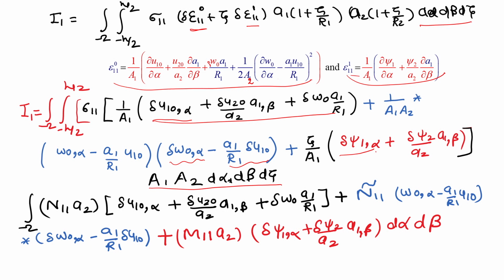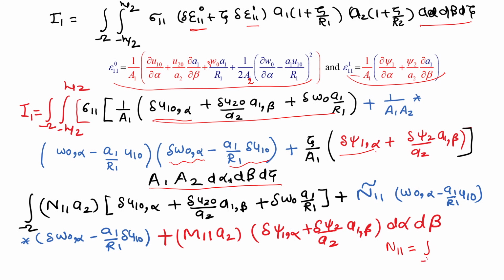And a1 a2 d alpha d beta. Now you see that 1 by a1 is outside here, 1 by a1 a2 is outside from the nonlinear terms, and 1 by a1 is outside from the curvature terms, and here is a1 a2 a3. So a1 gets cancelled out, so a2 comes up here, here nothing, again a2 comes up here. So a2 contains small a2 (1 plus zeta by r2). So it will go into the definition of n11. What is the definition of n11?